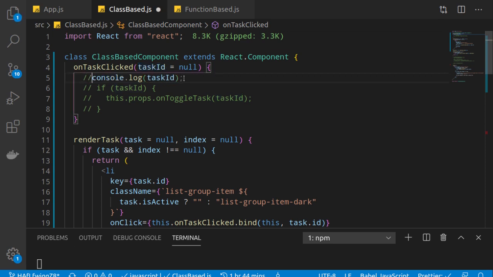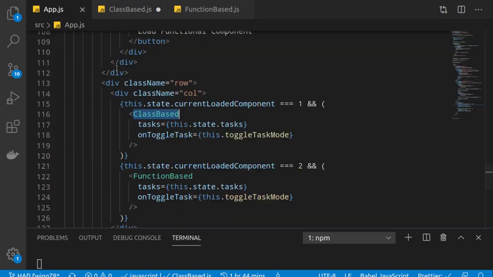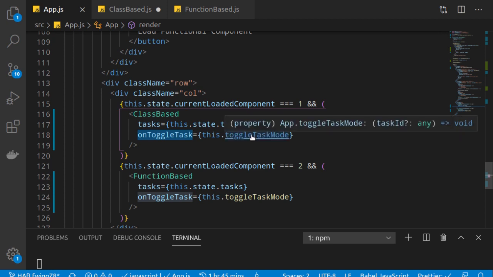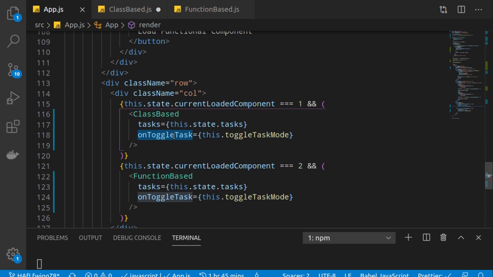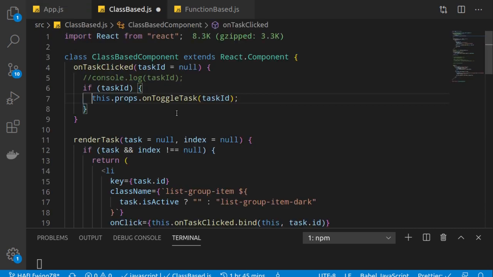Clear? So let me quickly open up this code. Now you see, if I receive the task ID, what will I do? I will call this.props.onToggleTask. Where do we get this? This one. Clear? Okay. So we have received this particular function as a prop. This prop refers to this particular function, and here we will receive it in this.props. So we will call this.props.onToggleTask, meaning this one, and we will pass the task ID which we received.